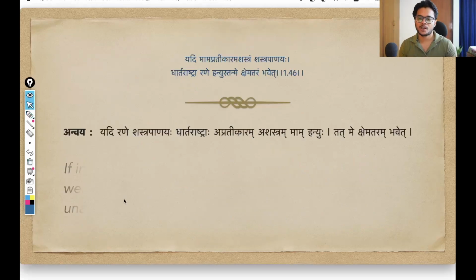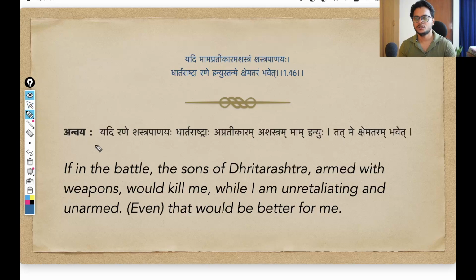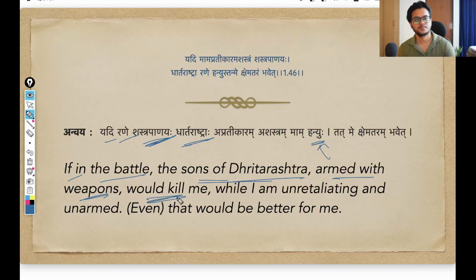And let us come to the anvay. Let me open the translation also. So same thing. Yadi rane, if in the battle, shastrapanayah dhartarashtrah. So Dhartarashtrah, the sons of Dhritarashtra, in the context all the Kaurava people who are present in the war, shastrapanayah, armed with weapons, weapons in hand, hanyuh. Hanyuh means would kill. And mam, would kill me.